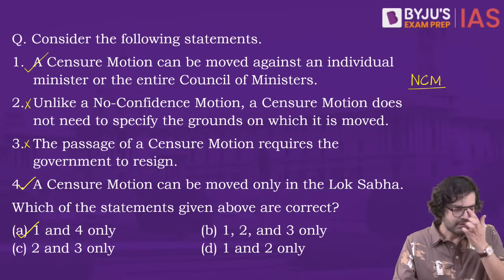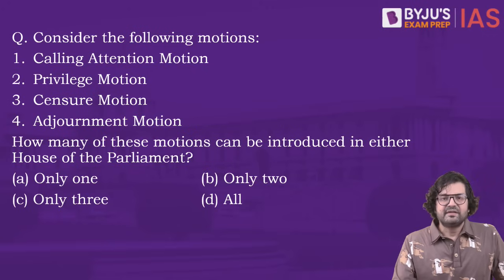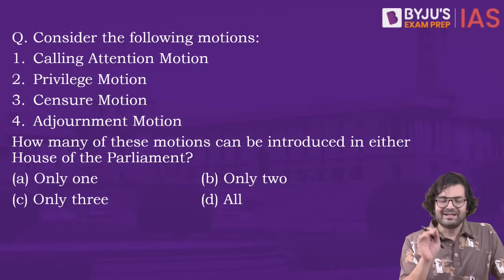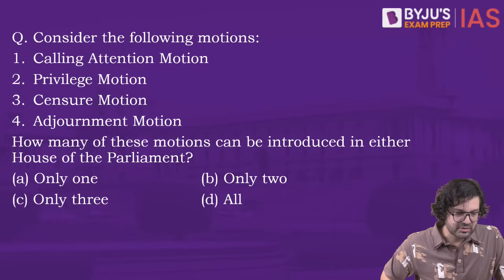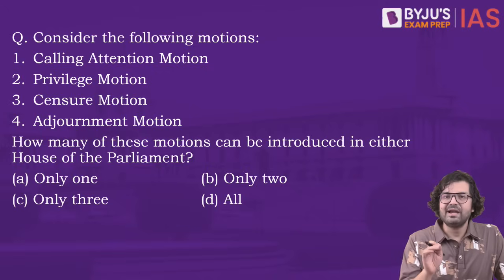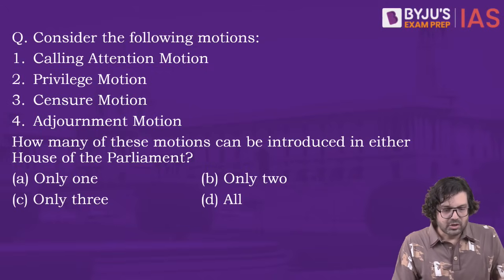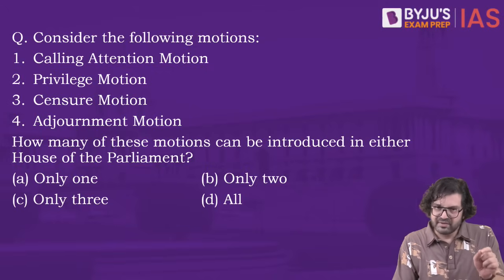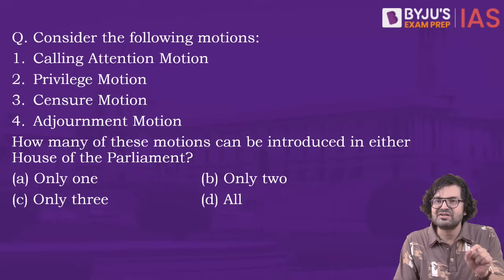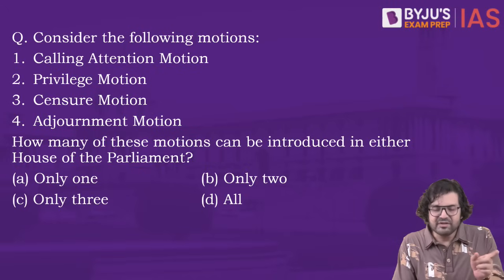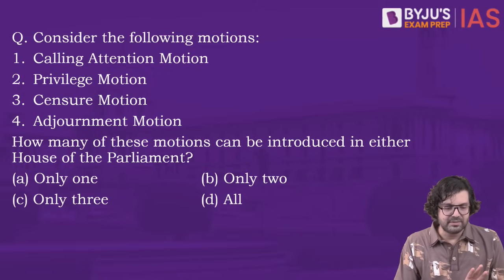Next question. Consider the following motions: calling attention motion, privilege motion, censure motion, adjournment motion. Now, how many of these motions can be introduced in either house of Parliament?